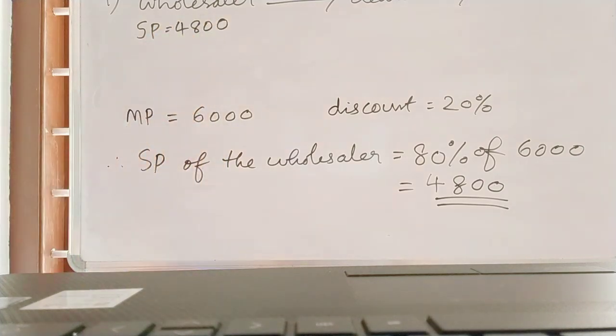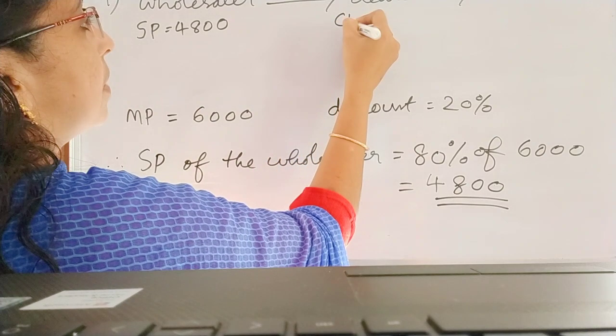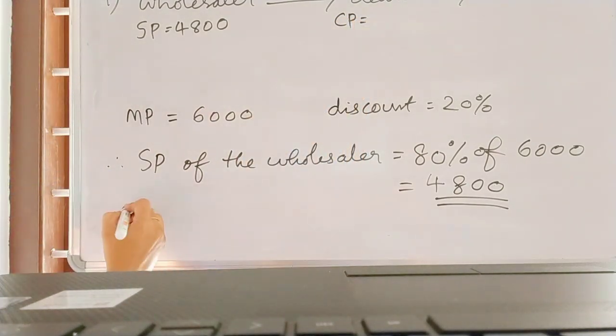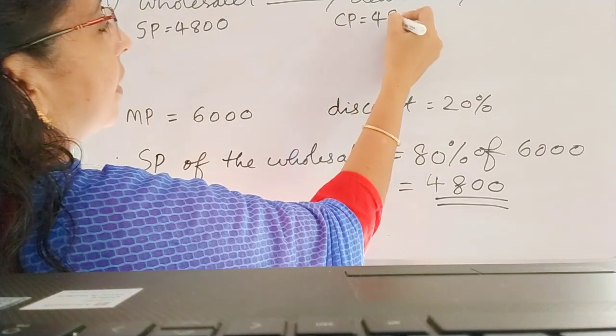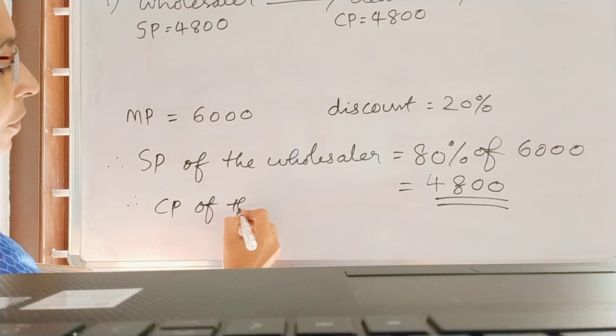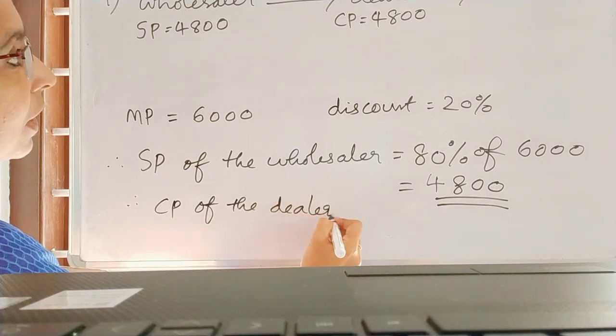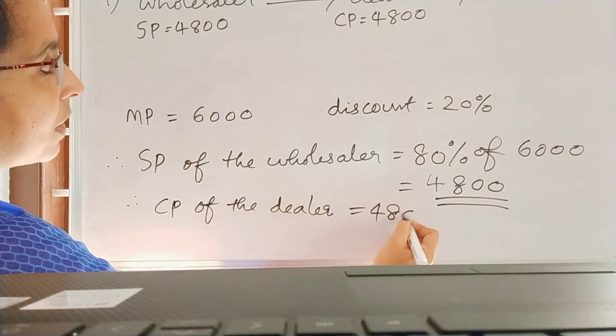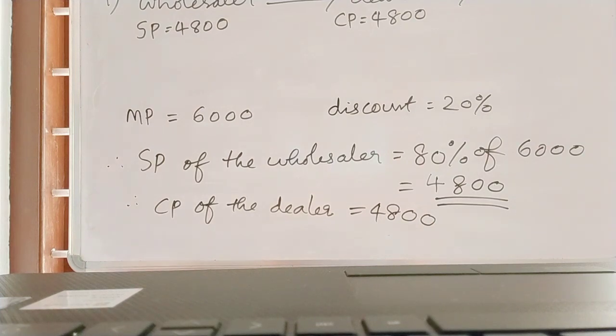So here we can write, for our convenience, SP is equal to 4800. So what will be the CP of the dealer? Therefore, 4800 itself. CP of the dealer is equal to 4800. Next, read the question.